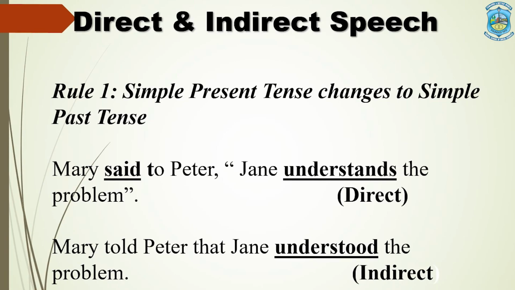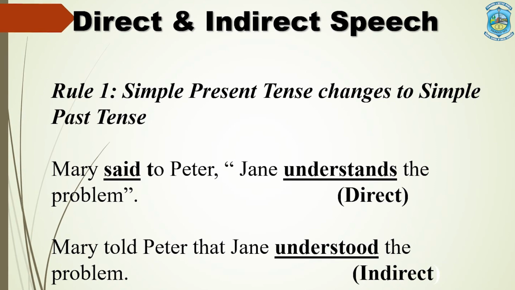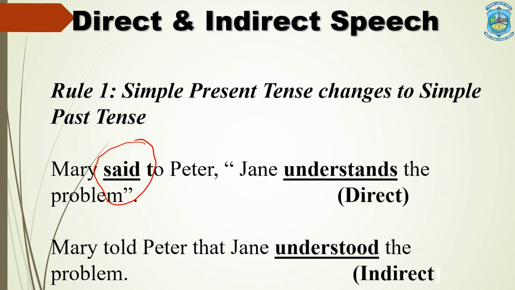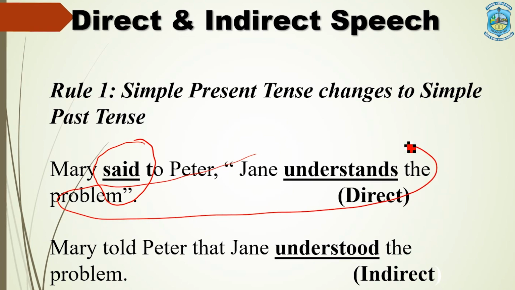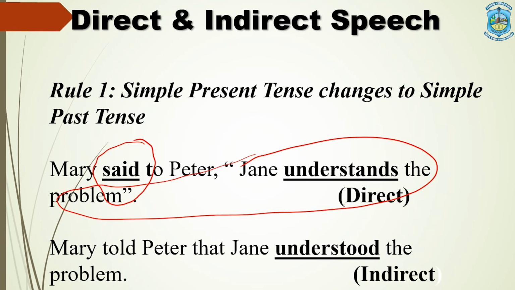So, the sentence you have on your screen is, Mary said to Peter, "Jane understands the problem." The first step is, we look at the tense or the verb of the introductory clause. The verb is said and the tense is past. And now we will look at the tense of the subordinate clause. Jane understands the problem is in present tense.